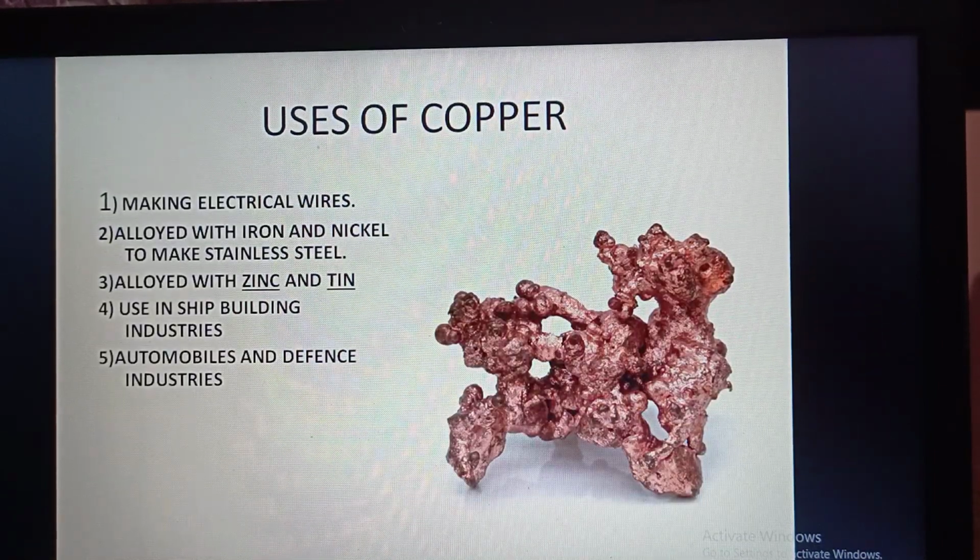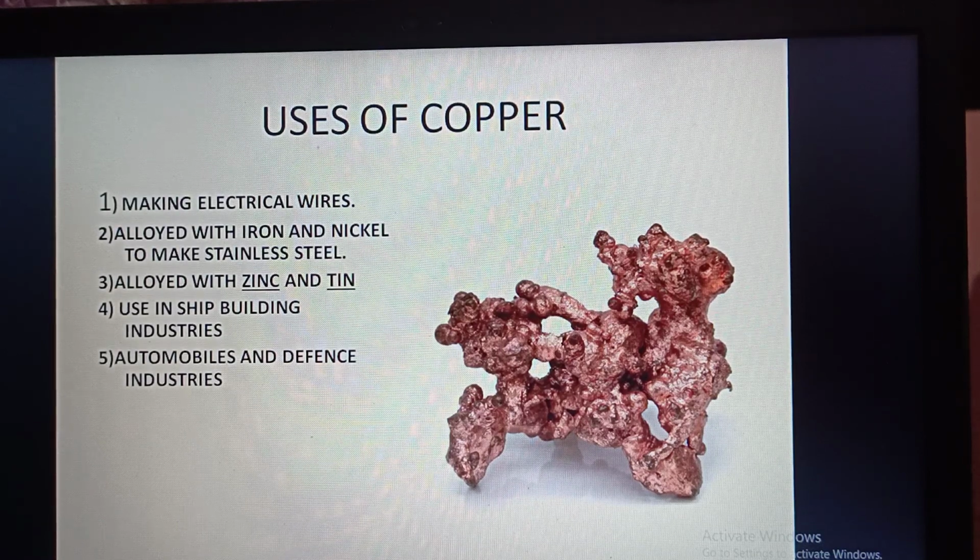Next is copper. Copper is an important non-ferrous metal and the earliest metal used by human beings.